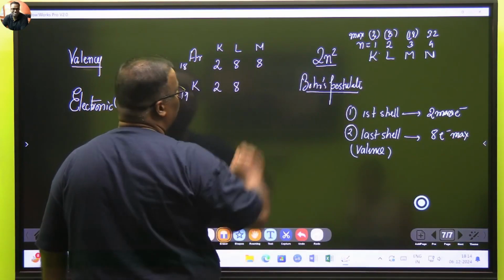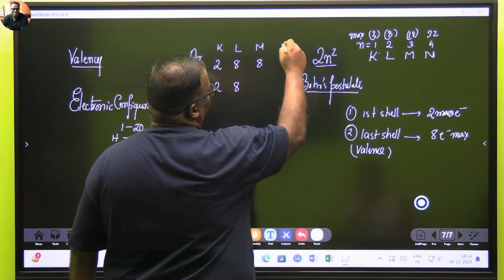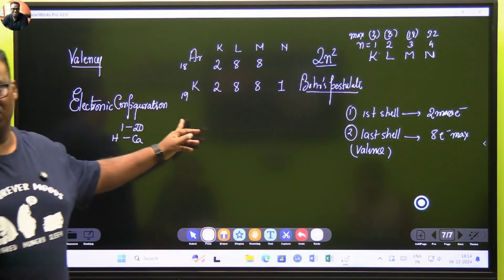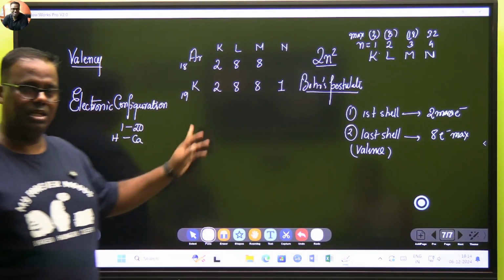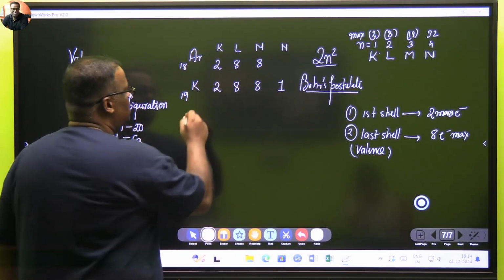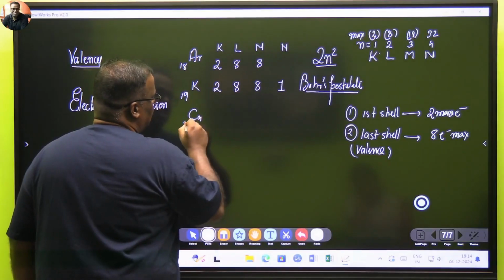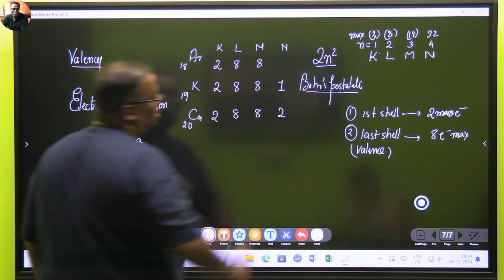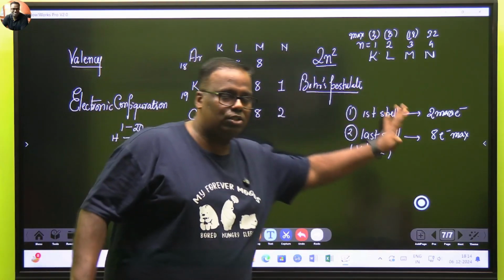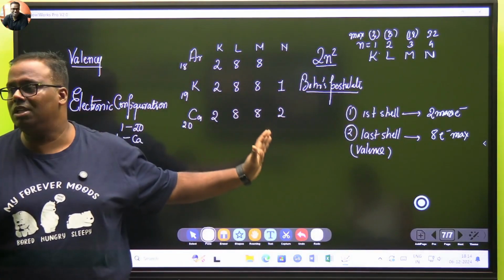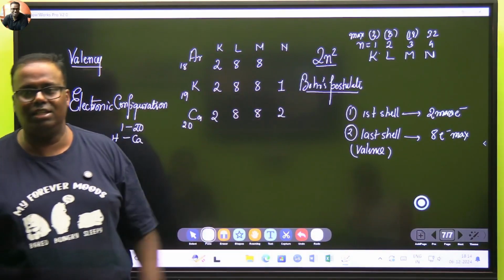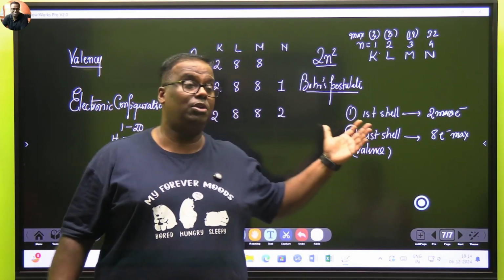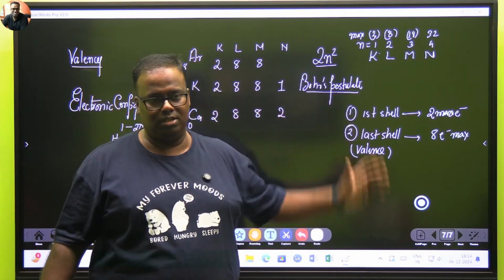So I have to open the next shell of K, L, M, N. Here we will place 8 and bring 1 here. Try to understand this. Is this clear? And then comes calcium. 20: 2, 8, 8, 2. This mode of electron filling works only up till calcium. That's why in 9th and 10th grade, they don't study more than calcium. That's 1 to 20, but it gives you a fair idea how the electronic configuration takes place.